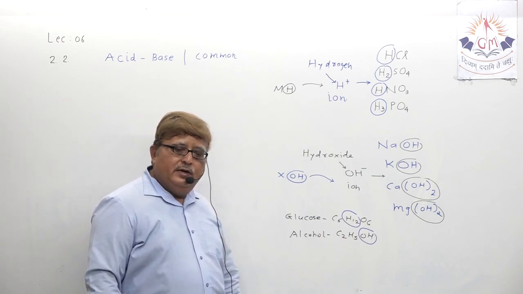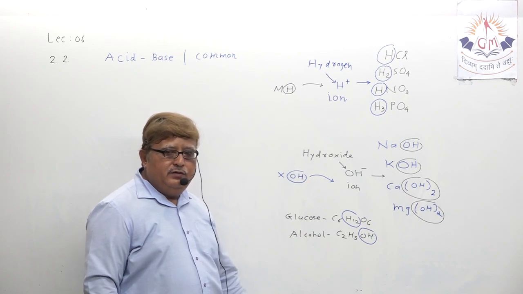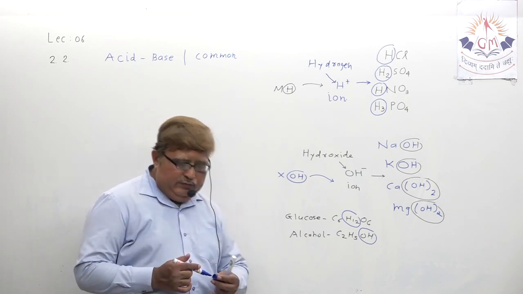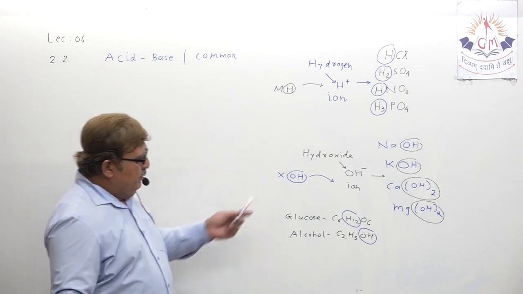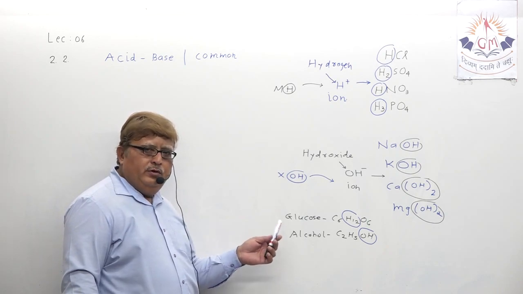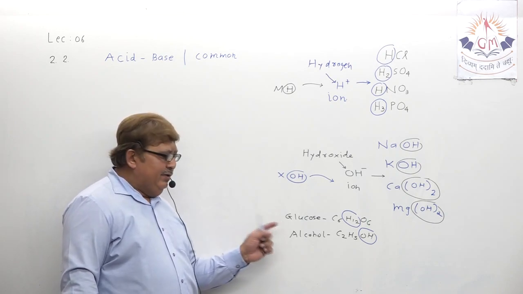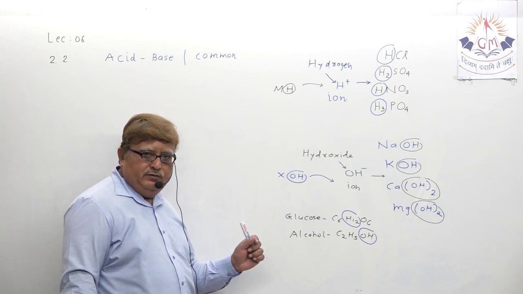But when they are diluted, they do not release H plus and OH minus ions like acid and base, and because they do not release those ions, they are not even in pure form or in dilute form, they are bad conductors of electricity. Understand?